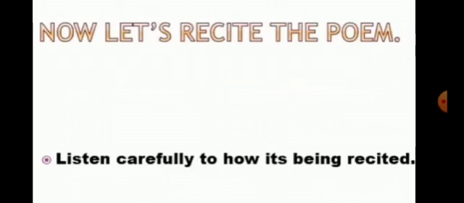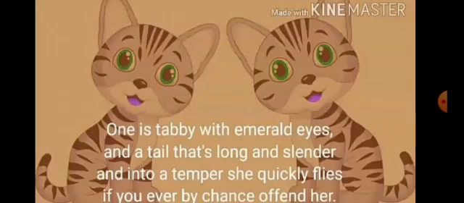Now let's recite the poem. Listen carefully to how it's being recited. Stanza 1. One is tabby with emerald eyes and a tail that's long and slender, and into a temper she quickly flies.